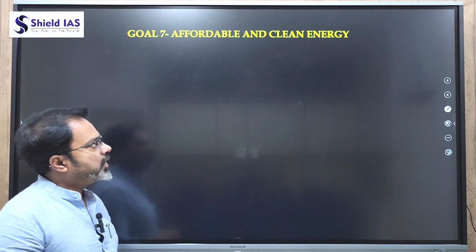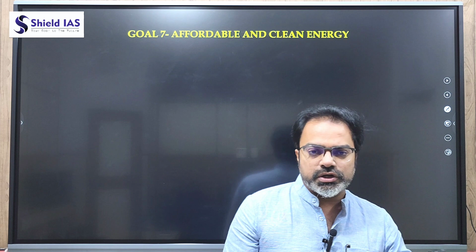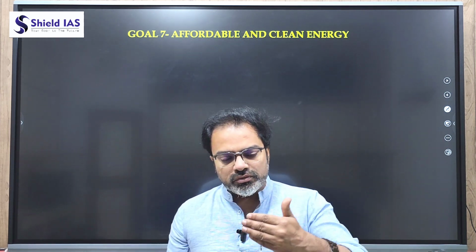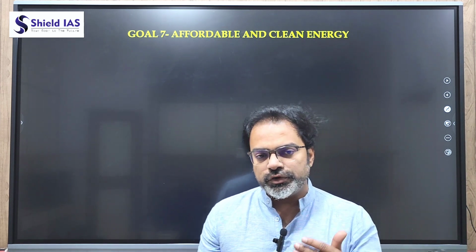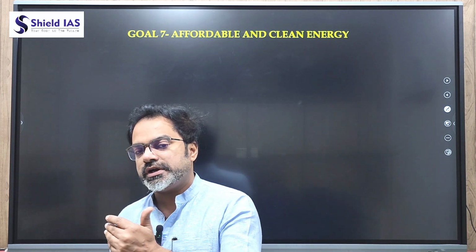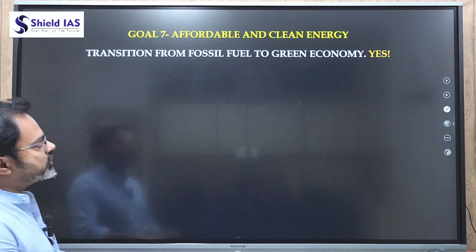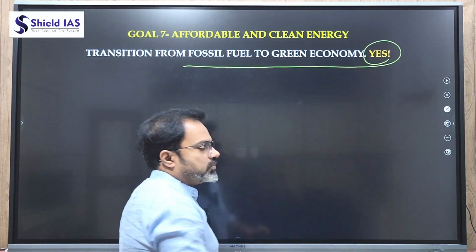Now let's talk about goal number 7. Affordable and clean energy. We are living in an industrial world. We are mostly dependent upon fossil fuels. Will the reliance on fossil fuels be sustained? No. We have to transition from fossil fuel to a green economy. That has to be sustained. That is our sustainable development goal. So the transition from fossil fuel to a green economy is the sustainable development goal.